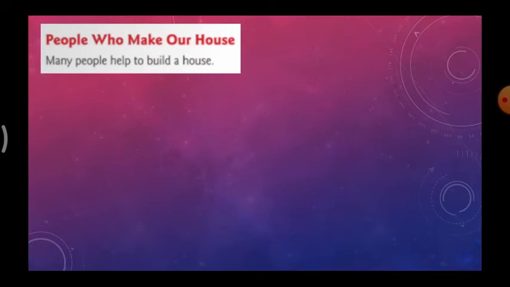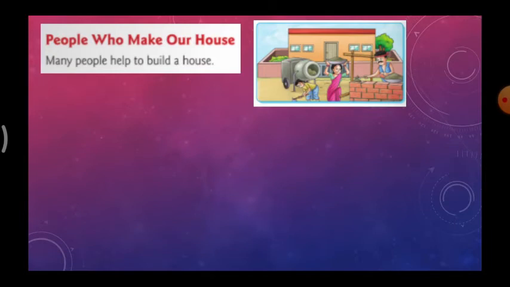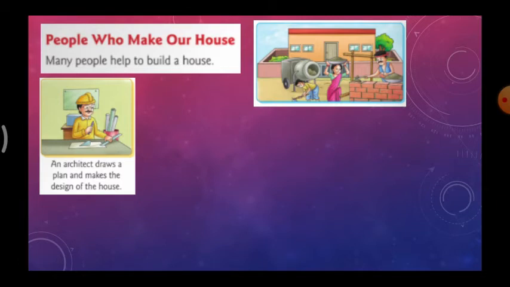People who make our house. Many people help to build a house. So for building a house we need many people. We'll see who the people are. See the picture here. Many people are working to build the house. The first thing, we need an architect. The architect will draw a plan and make the design of the house. So before building a house, we need a drawing of the house. For that we need an architect.